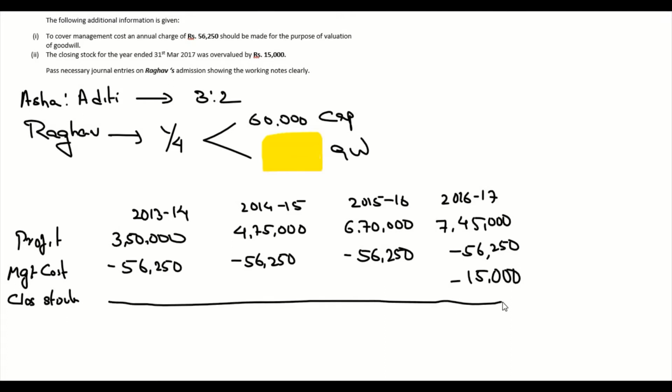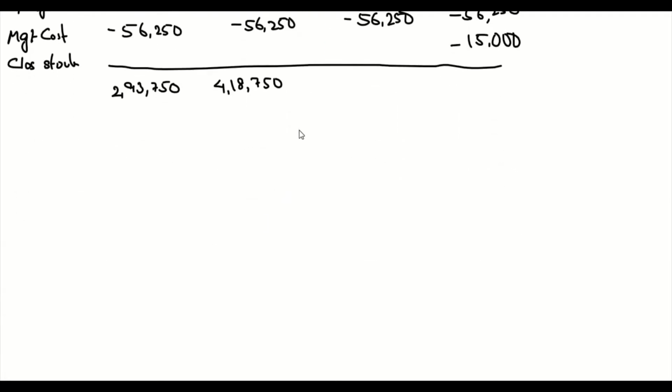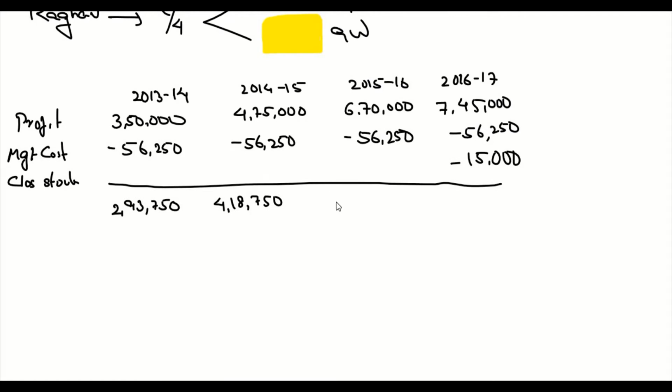Now we need to find the adjusted profit. It is 2,93,750 in the first year, 4,18,750 in the second year, 6,13,750 in the third year, and 6,73,750 in the last year.